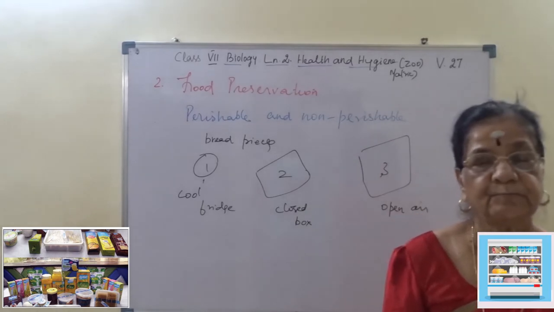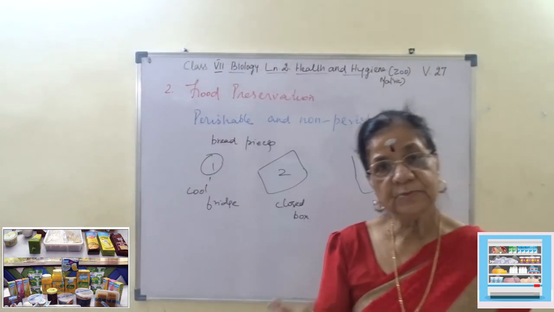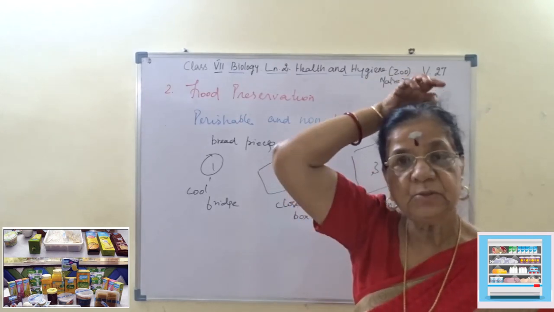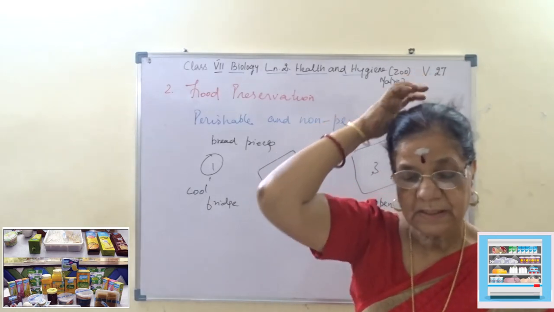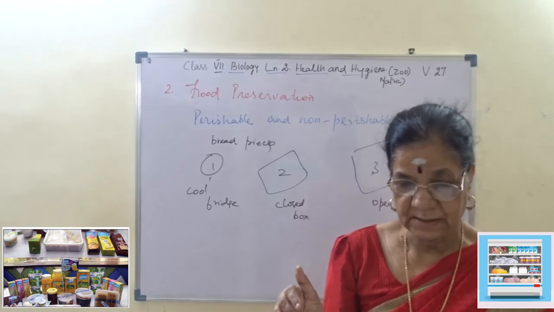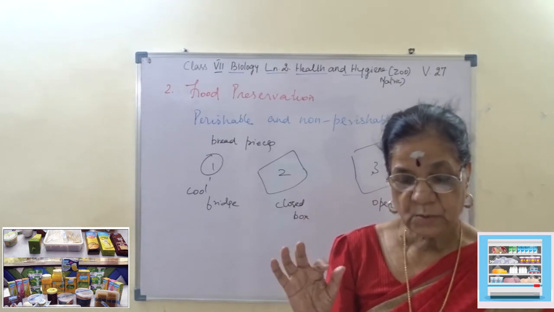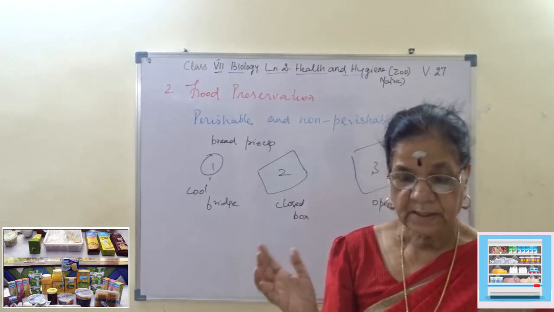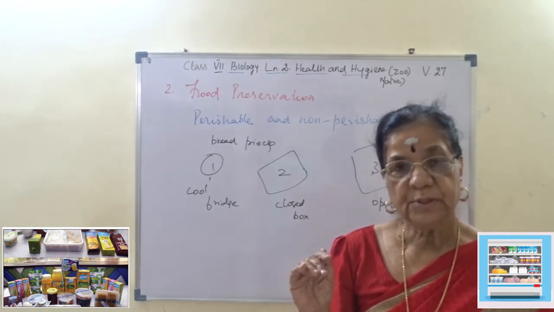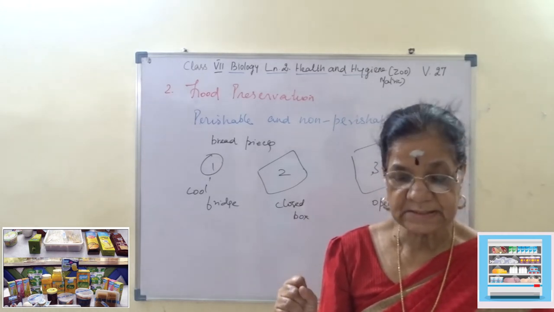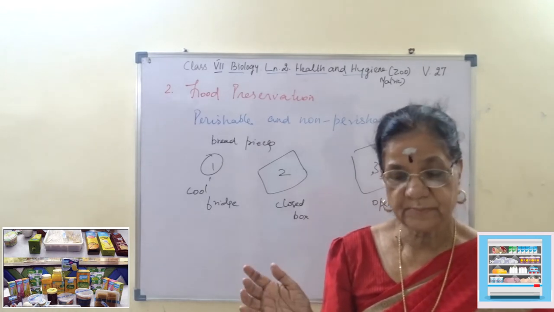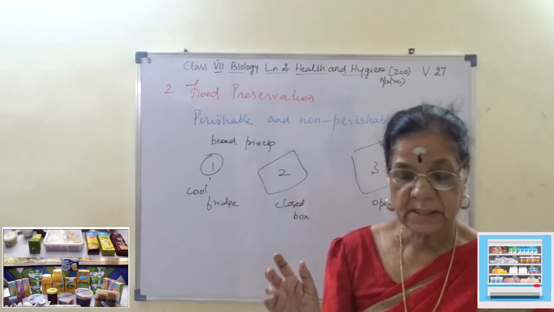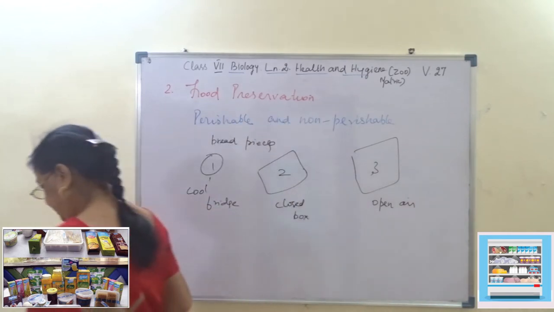We'll just continue. As a result of this food spoilage, there are some common diseases caused due to contamination, by bacteria and fungus. Bacteria contaminating food and water. So, what are the diseases? Contaminating food and water, the diseases are cholera, typhoid, diarrhea. I repeat, cholera, typhoid, diarrhea.